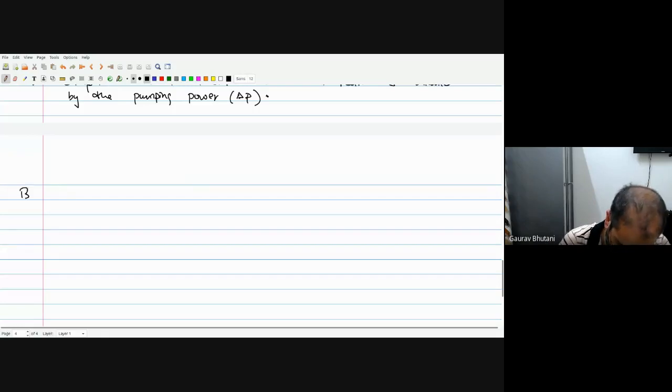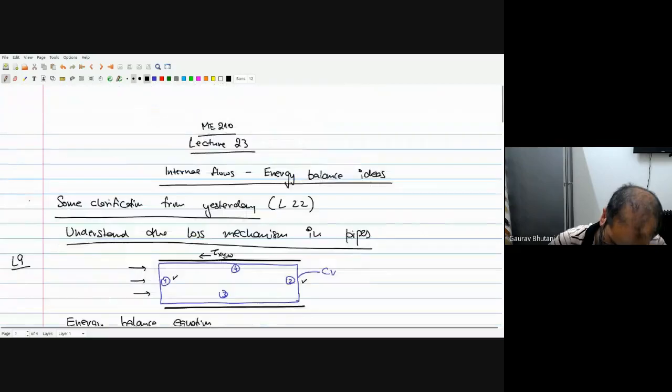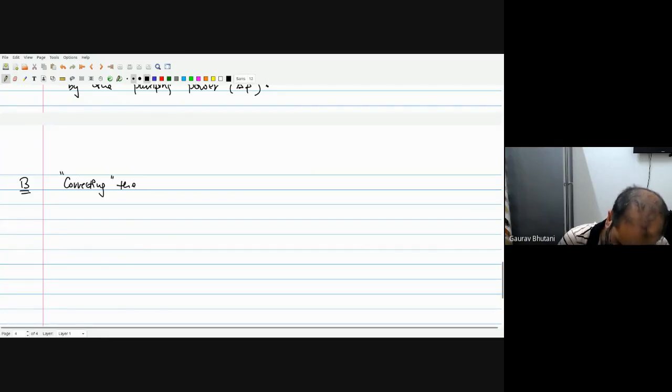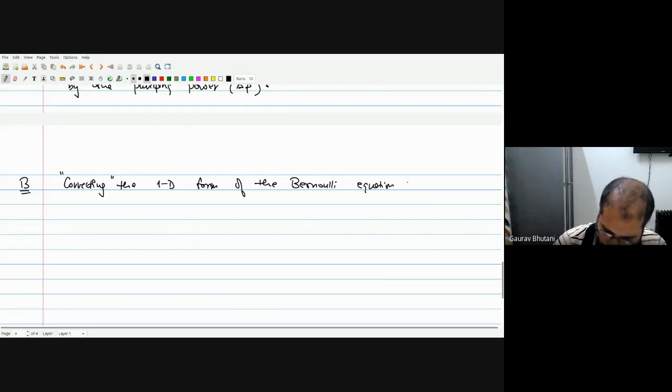Okay, so this is, let's say, topic number B. We'll be correcting the 1D form of the Bernoulli equation, so we'll correct this 1D form of the Bernoulli's equation for viscous 2D flows.